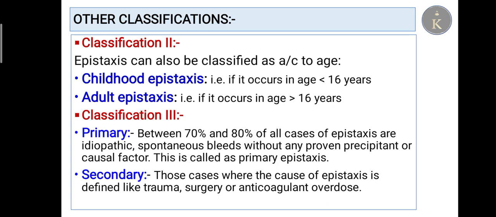Other classification: childhood and adult epistaxis. As the name says, childhood is for age less than 16 years, and adult epistaxis is for age more than 16 years. The third classification is primary and secondary epistaxis. Primary epistaxis is 70 to 80% of cases, which are idiopathic, spontaneous bleeds without any proven precipitant or causative factor. In secondary, the cause of epistaxis is defined, like trauma, surgery, anticoagulant overdose or any disease.